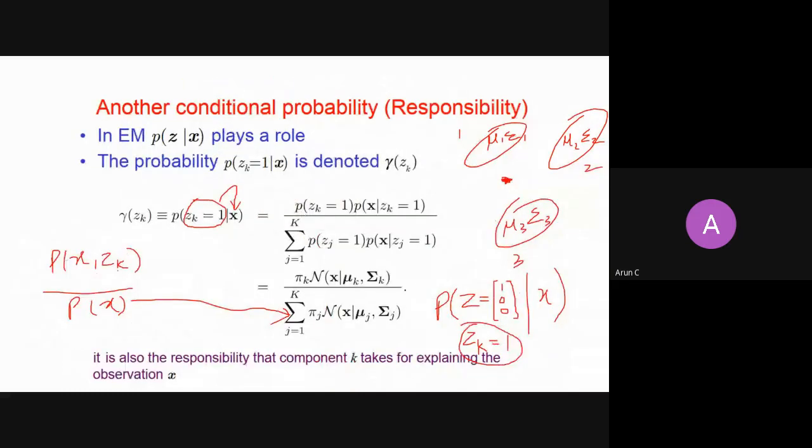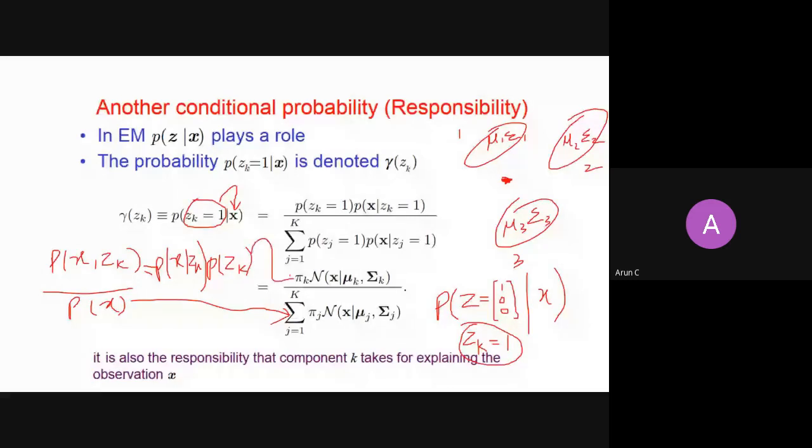Then in the numerator, I just expand it: the probability of seeing the cluster zk, and what is the probability of seeing x from that zk, right? The probability of seeing the cluster is nothing but pi k.